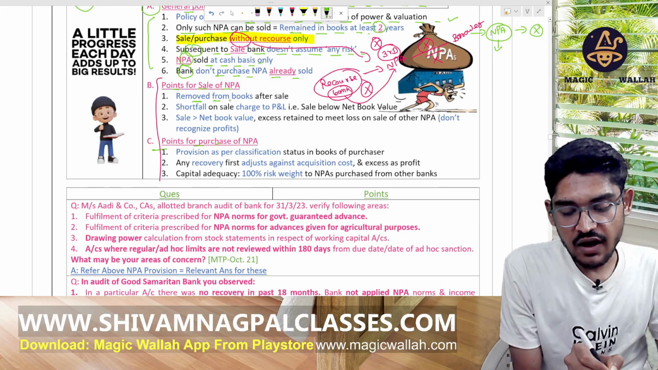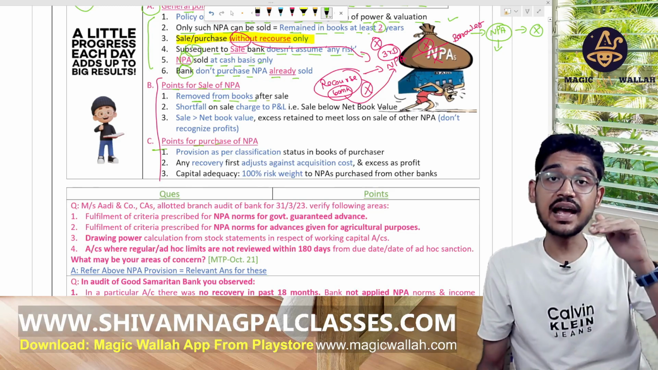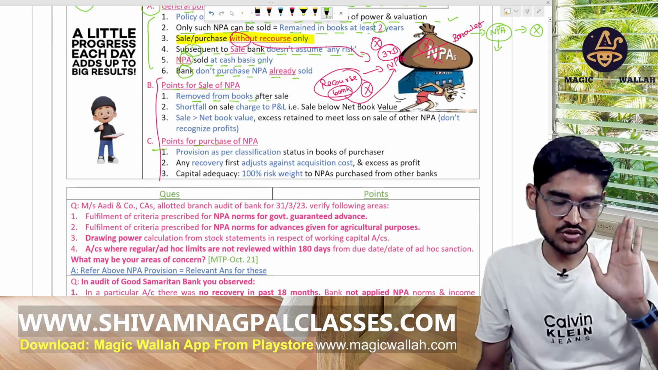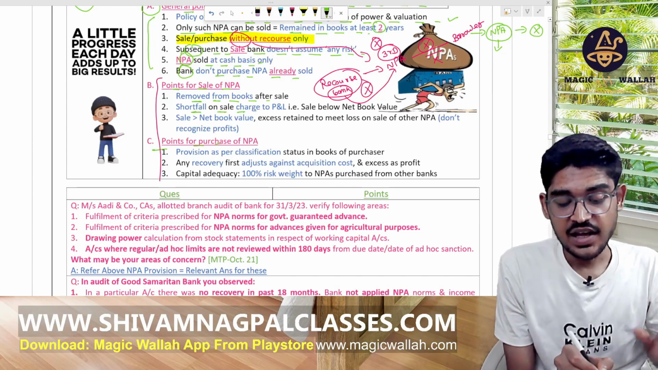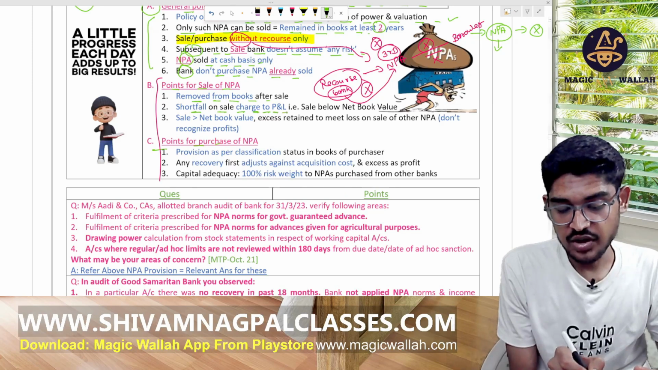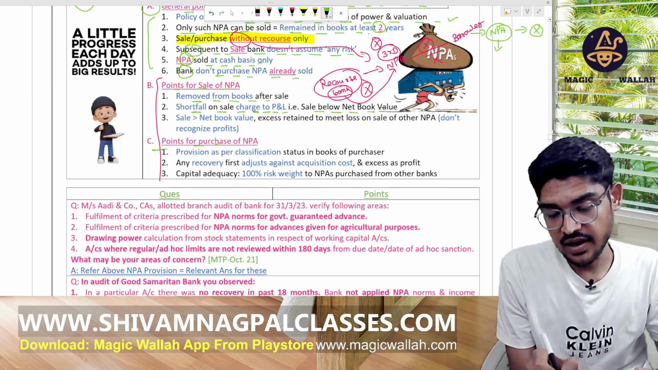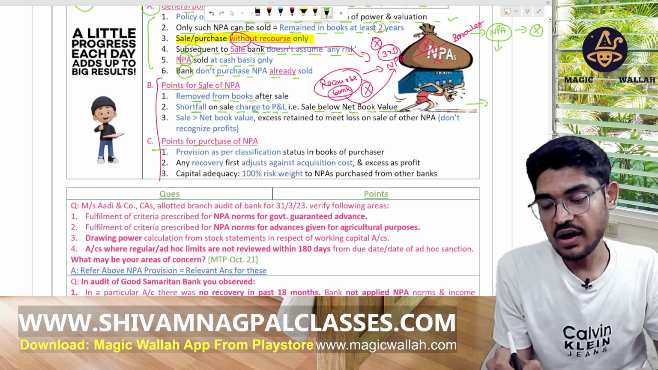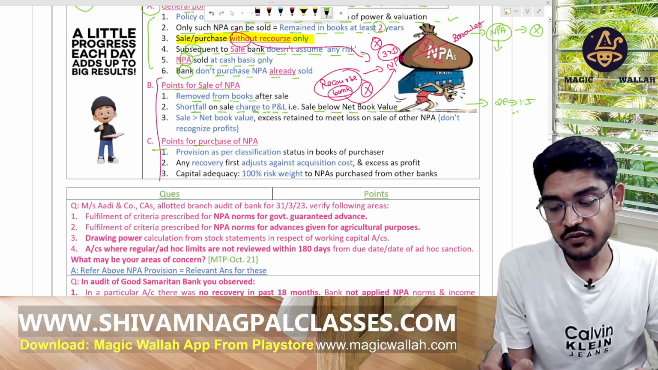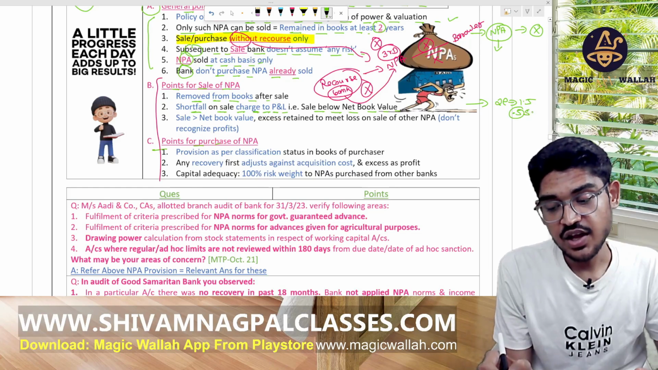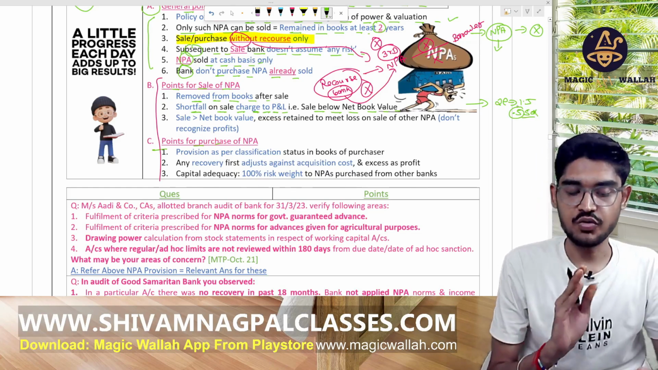Remove from the books after the sale. So whenever the bank sells the NPA, remove it from the books. Any shortfall on sale of the NPA is charged to the profit and loss account. Sale below the net book value: the book value is 2 lakh rupees but it is sold for 1.5 lakh. The 0.5 lakh, that means 50k, should be charged to the profit and loss account.